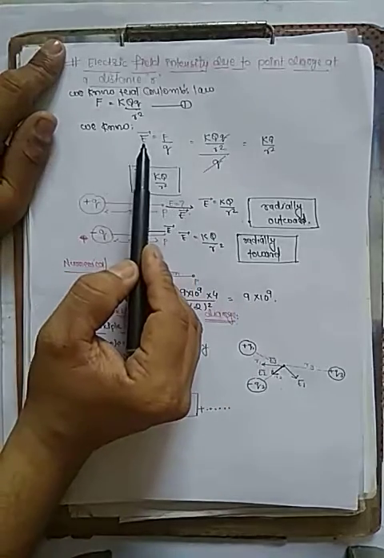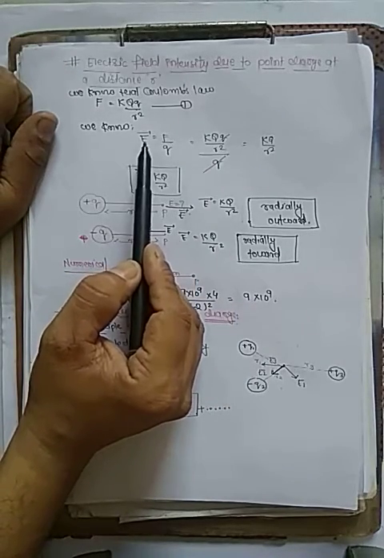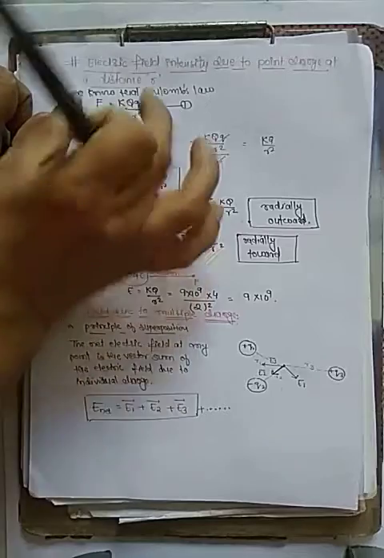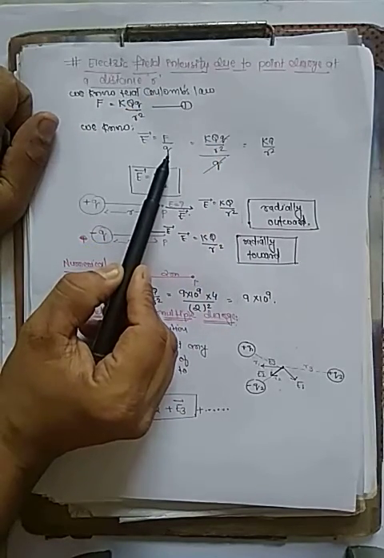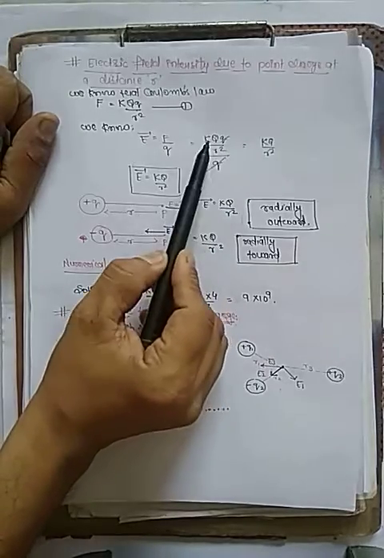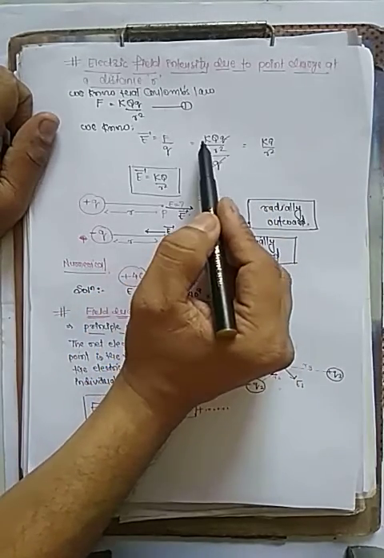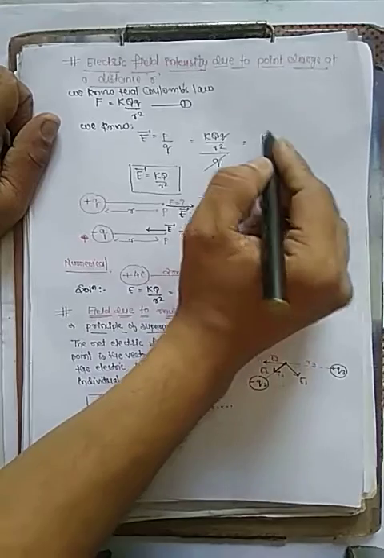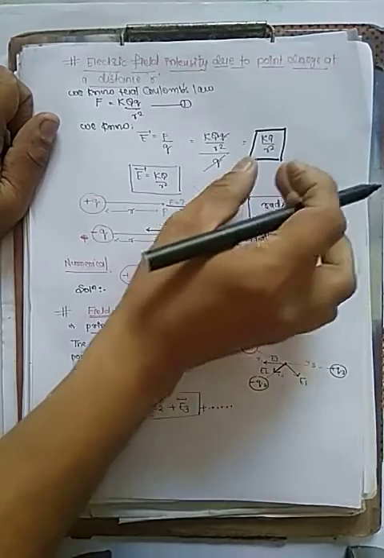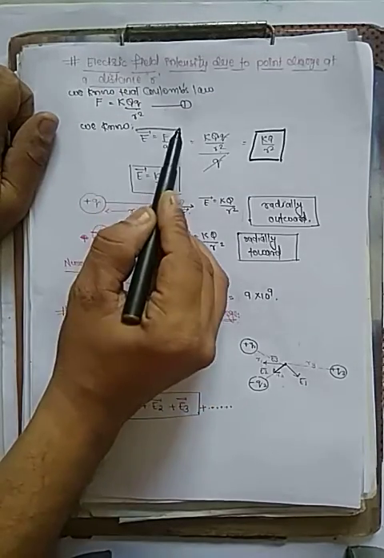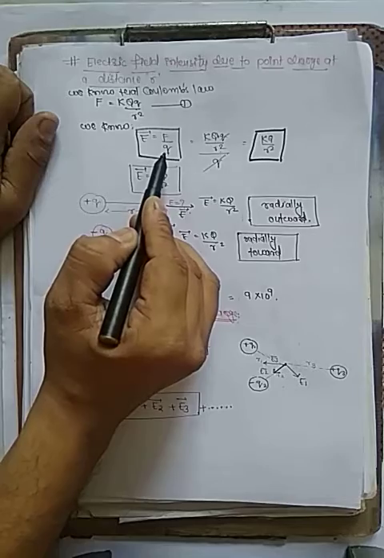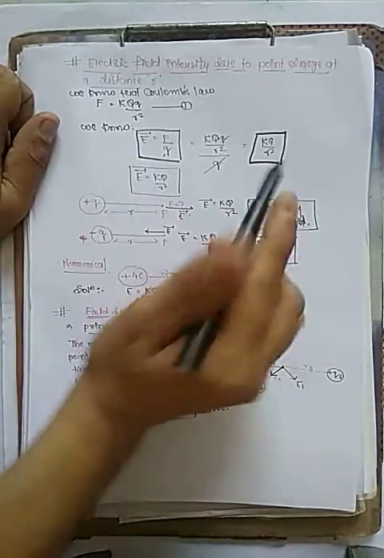Now we have seen the formula of electric field. What is the field formula? E is equal to F upon Q. Now put the value of force here, and the charge is the test charge, so this charge cancels. Now what do we get? KQ upon R square. This is another formula of electric field. So definitely we have two formulas for electric field. The first formula is E equals F upon Q, and the second, if distance is given, is KQ by R square.